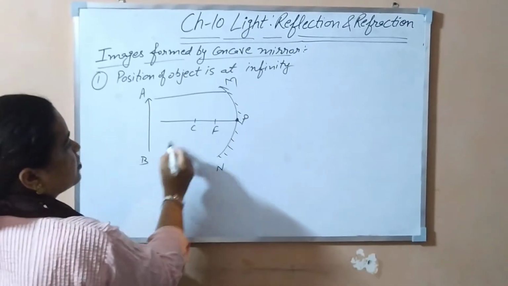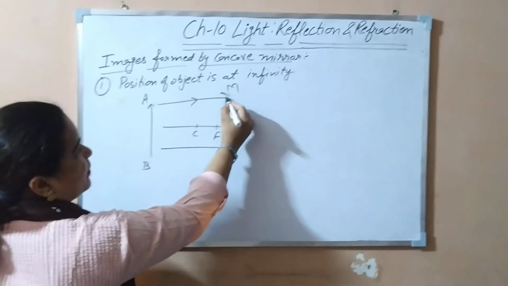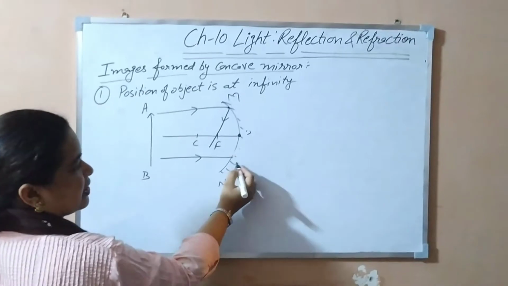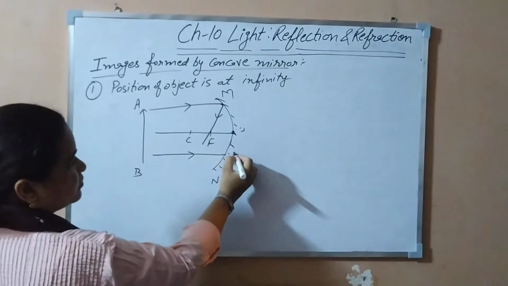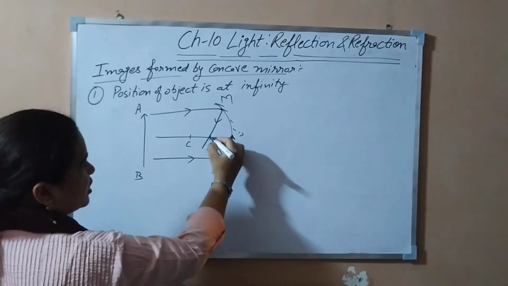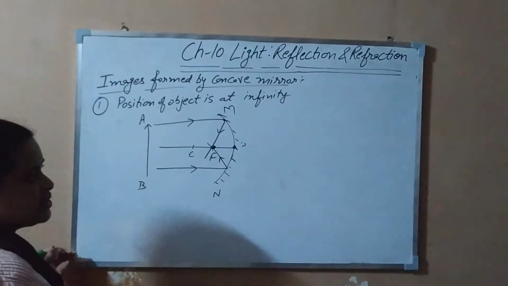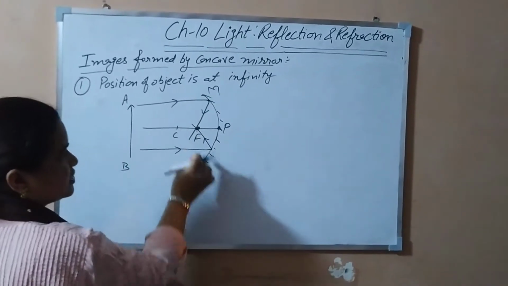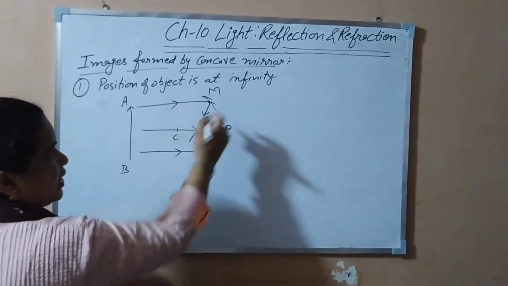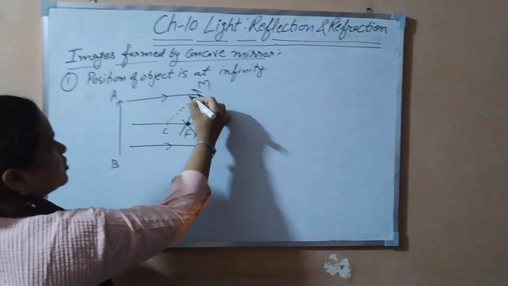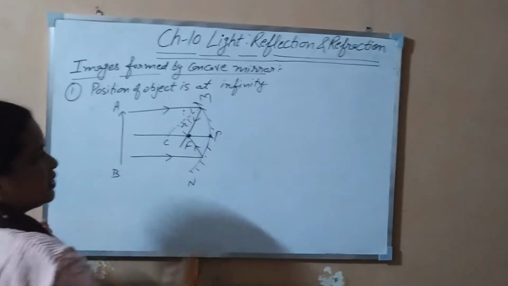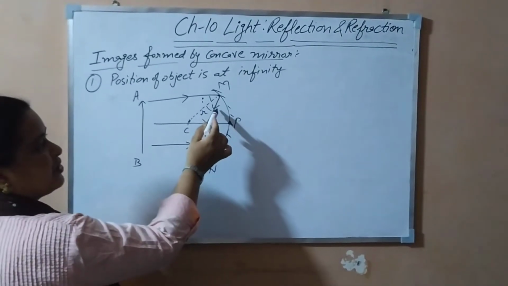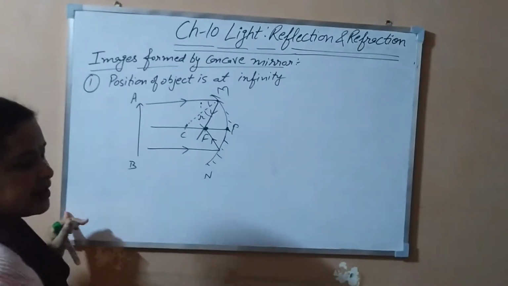From the object rays will go. This is the first rule: a parallel ray, after reflection, would pass through the focus. Another parallel ray, after striking the mirror and reflecting, would also pass through the focus. So we get an image of this sun at the focus, or this way we are also able to get the focus of this concave mirror. And if you have to locate I and R, this is your I and this is your R. The angle between the incident ray and the normal is known as the angle of incidence. The angle between the reflected ray and the normal is known as the angle of reflection.